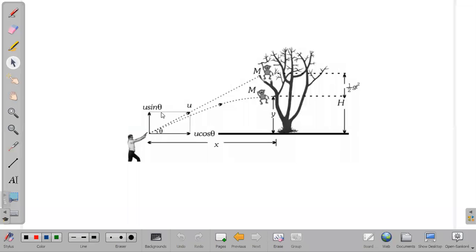Okay, now what is this u sin theta, u cos theta, and all, we will see further in detail. We will also see what is this h, what is this x, all of those.